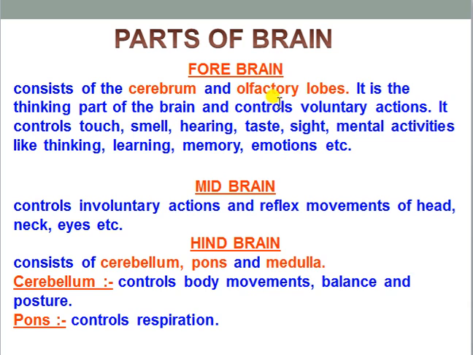Within that, thalamus and hypothalamus both are present. Now the function. It controls touch, smell, hearing, taste, sight, mental activities like thinking, learning, memory and emotion. In this slide we are discussing it in a very short manner. In the next slide we will be discussing the functions of forebrain, midbrain and hindbrain according to each and every part.